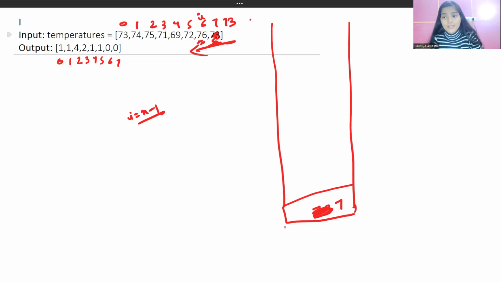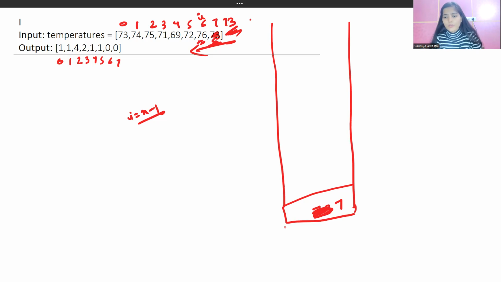First of all, we have to make sure that the stack is not empty. So the stack is not empty, and the element on the top of the stack is 73, right? So we are going to do the comparison. 76 is obviously greater than 73, right?